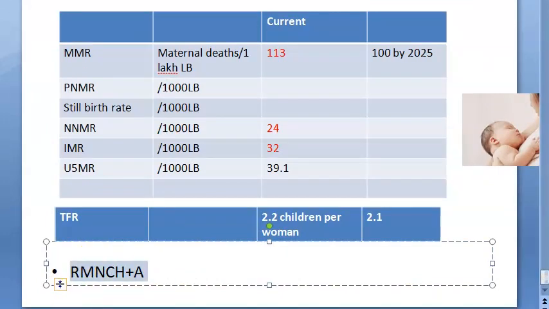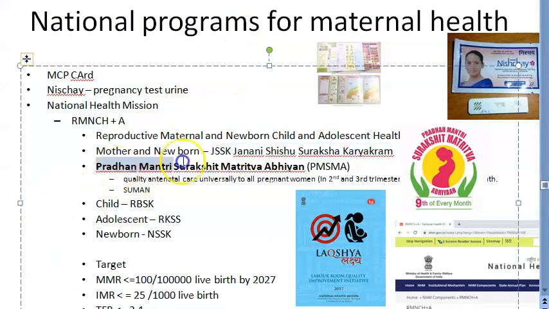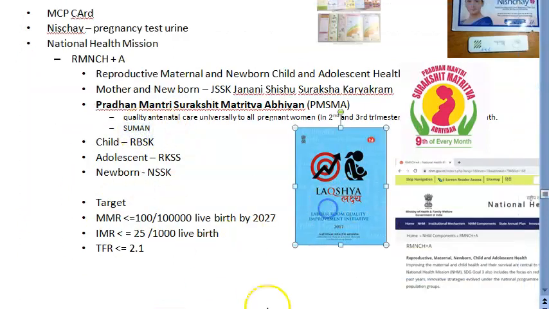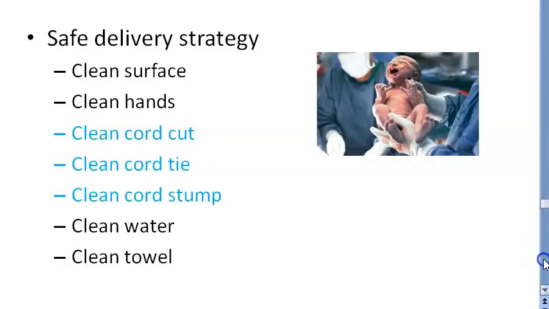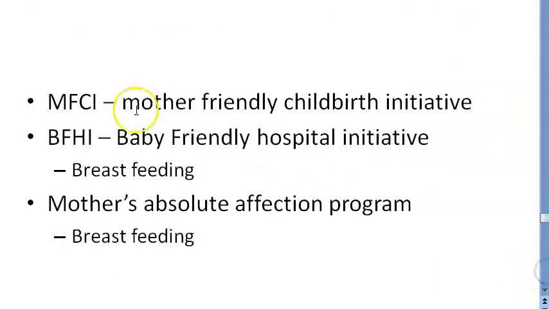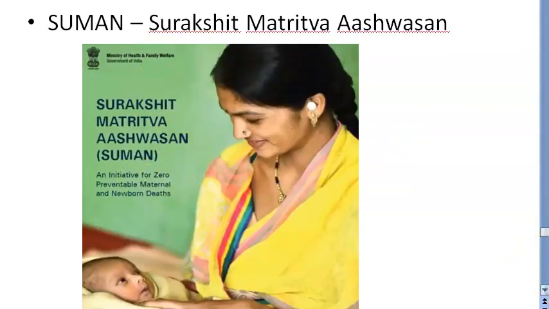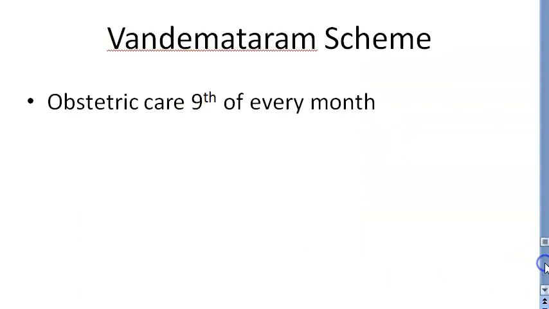Under this you have what programs? You have the Janani Shishu Suraksha Karyakram, Pradhan Mantri Surakshit Matritva Abhiyan. These are for mothers. You have something called Suman, Lakshya, the safe delivery strategy. Then you have Anemia Mukt Bharat for the IFA program for pregnant women. Then Suman, Surakshit Matritva Ashwasan. So many programs are there.